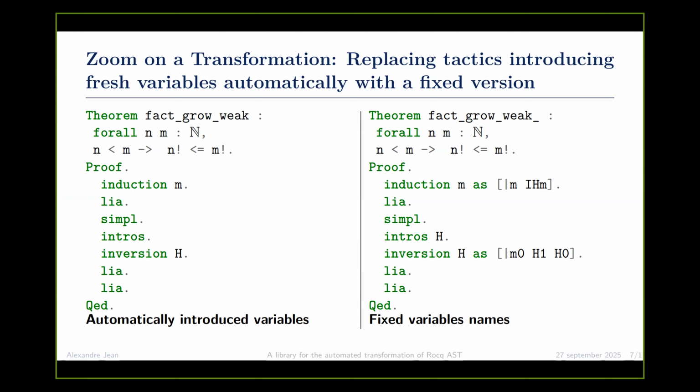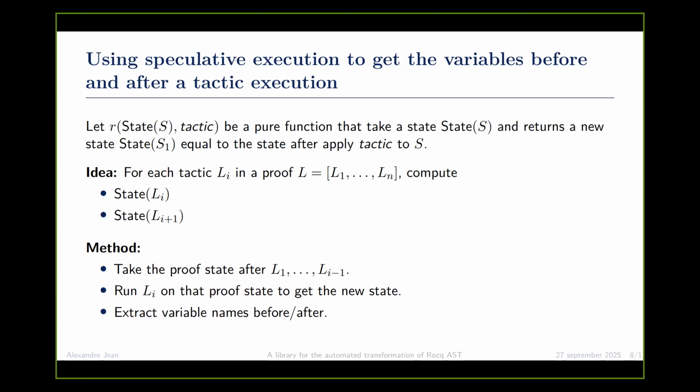And so to write this transformation, we use speculative execution, meaning we have a pure function that takes a state S and returns a state S1, which is equal to the state after applying the tactic to S. But this state is also wrapped in a result, meaning we can try to run tactics that will fail.